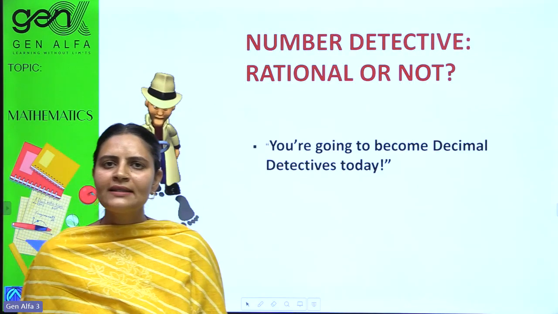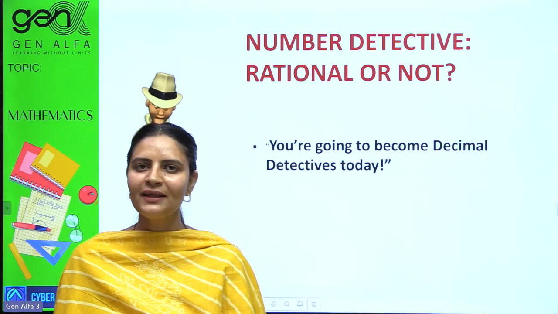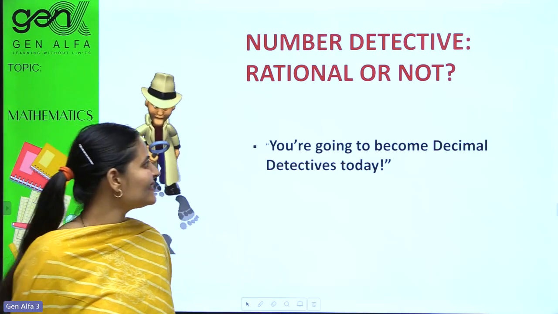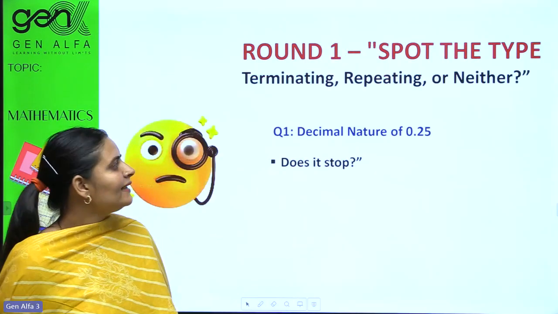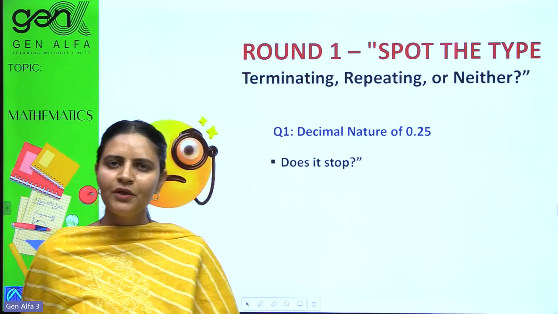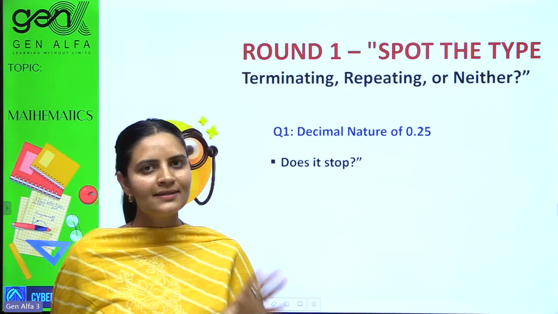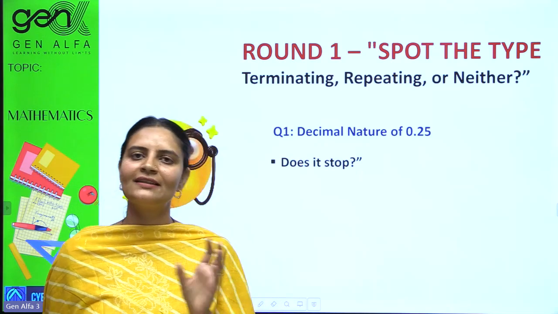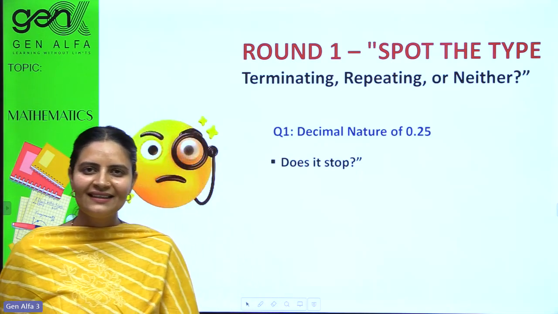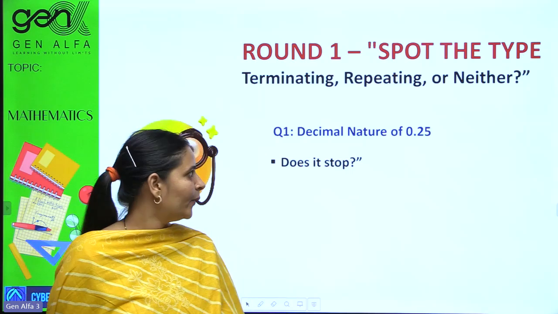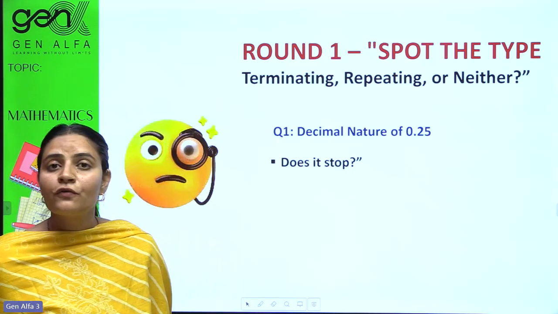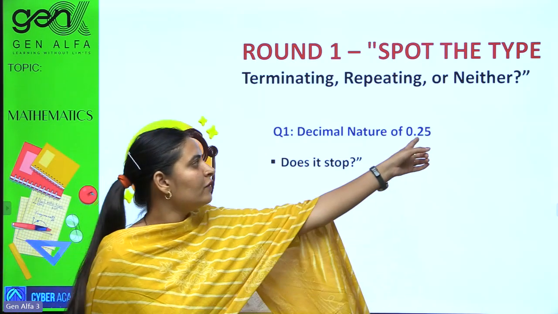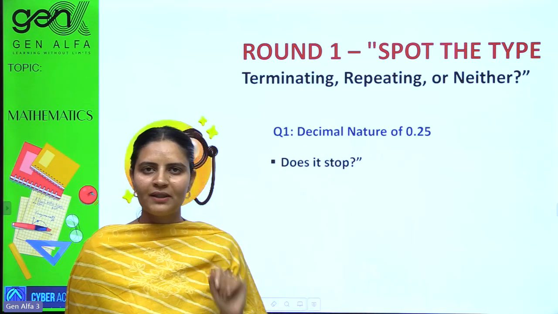Now let's be number detective. Are you ready? Sounds interesting, yes? I'll give you some of the decimals and you have to just find whether it is terminating, whether it is non-terminating, whether it is rational, whether it is irrational. Yes, it might be easy for you right now. Decimal nature of 0.25. What it would be?